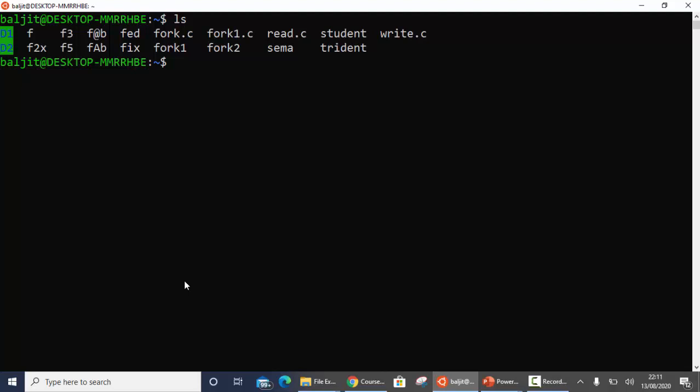So what you can write is, you can use ls within the curly braces. Now you can write those parts which are different, so stu and then tri, so you separate them with commas. Now it will pick stu as a single word, tri as a single word, and then whatever is common that you write outside the curly braces. Now it will match student and trident.